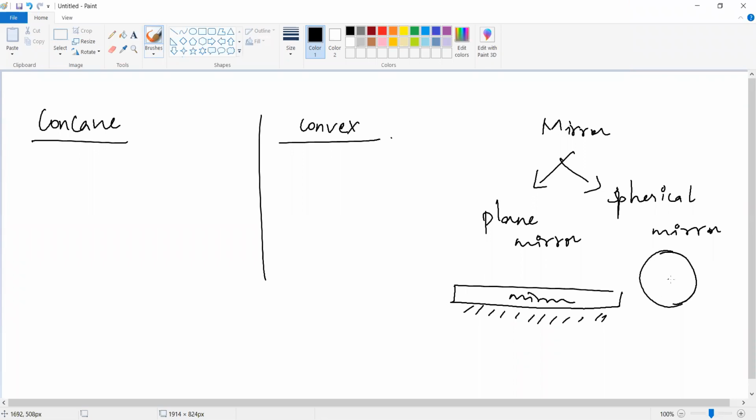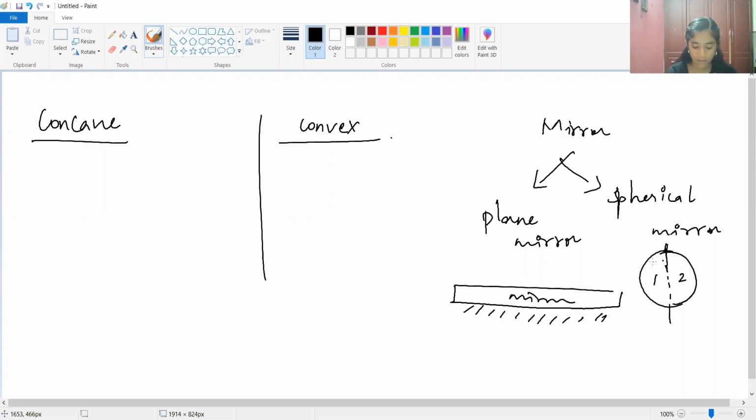Okay. Very good. So half of the sphere is one type: one is concave, another one is convex. In a sphere, we can divide the sphere into two. So one is known as concave and another one is known as convex. Okay, Nandana and Vijay, which one is concave and which one is convex? First, Nandana, tell me. Here it is side 1 and 2. I am just marking side 1 and 2. Which one is the convex and which one is the concave, and where are the reflecting surfaces of the mirrors?